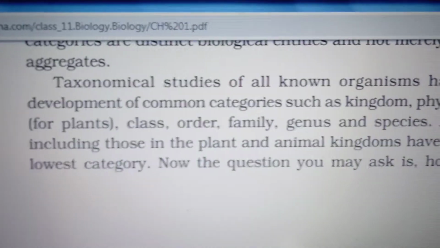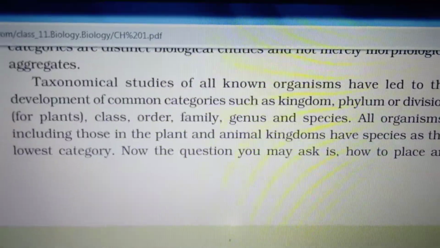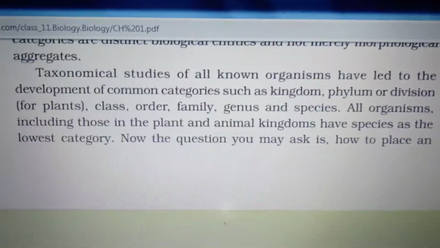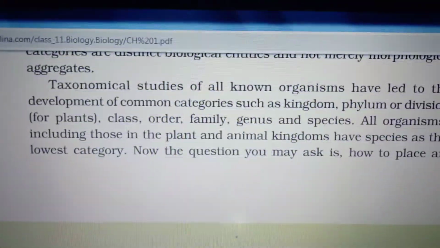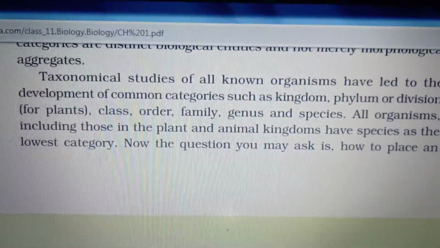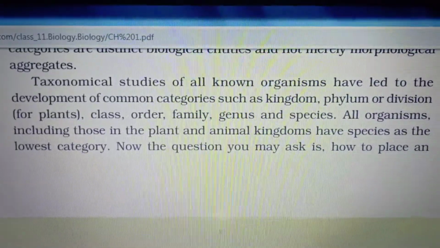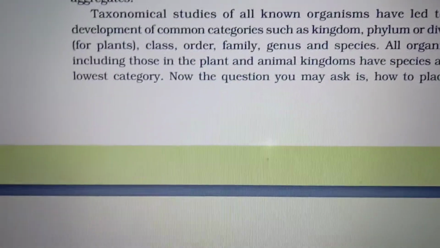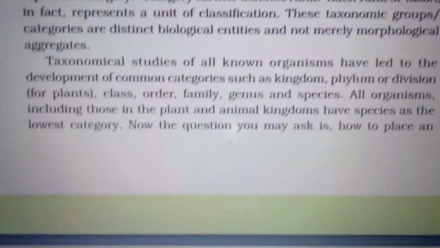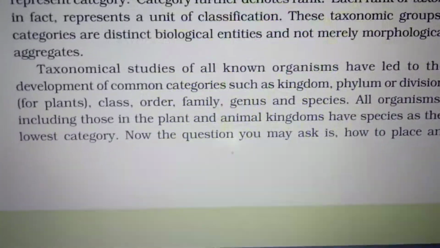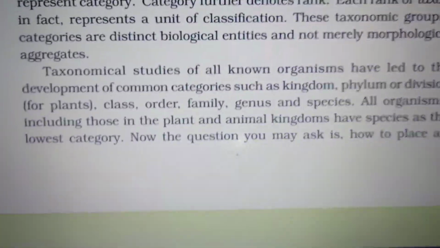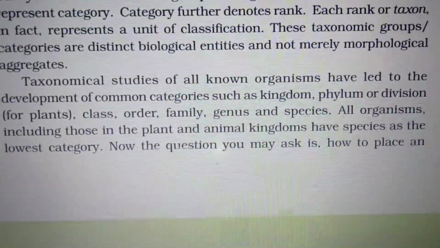We are going to see one by one. So the lowest category is species. We'll start from that. Once again I repeat: kingdom, phylum, class, order, family, genus, and species. First one we'll see is species.